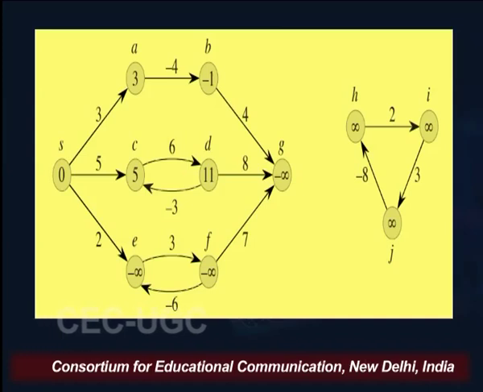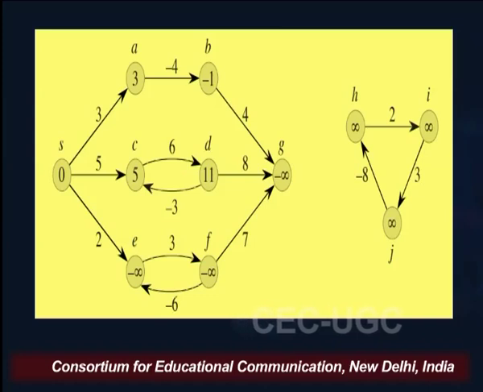If we talk about B, from S to A we can reach in 3 units and then minus 4, so 3 plus minus 4 is minus 1. So by covering a distance of minus 1, we will be able to reach B. If we look at C, there is an edge from S to C with weight 5, and then if we move on to D, we have 6 more from C to D. So in total it makes 5 plus 6, which is 11.